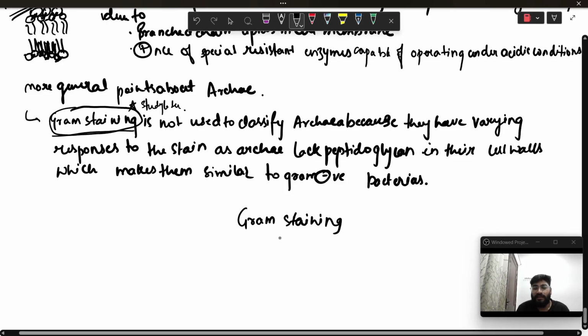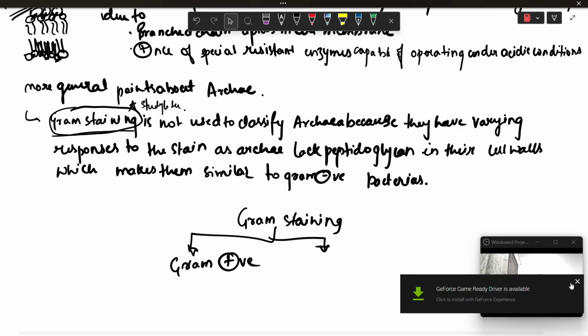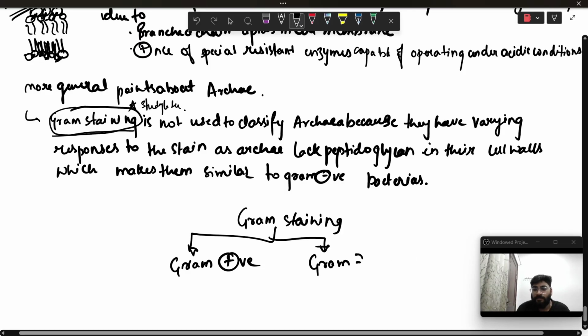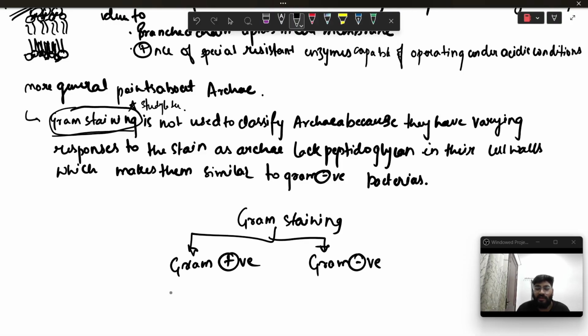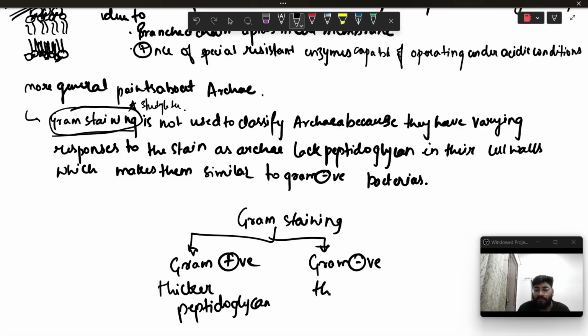Gram staining divides the eubacteria into gram positive and gram negative. Gram staining is based upon the phenomenon where we have a thicker peptidoglycan layer in gram positive bacteria and a thinner peptidoglycan layer in gram negative bacteria.